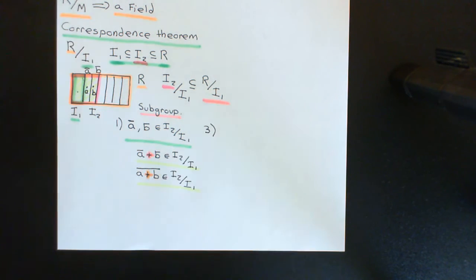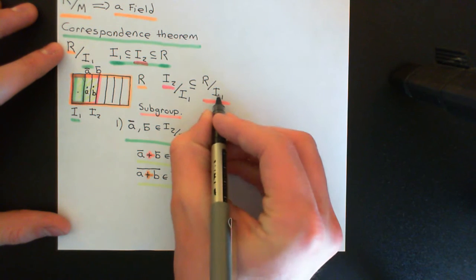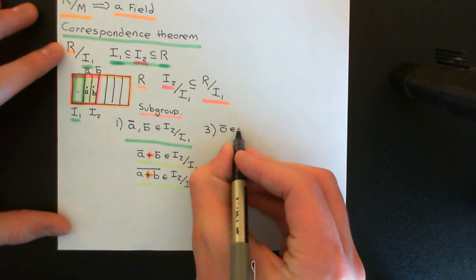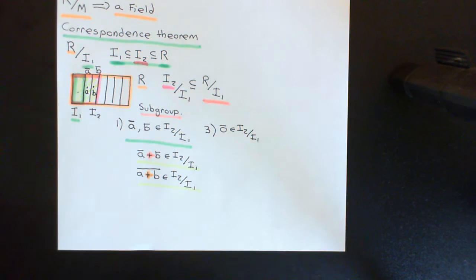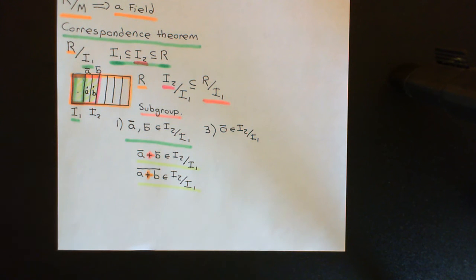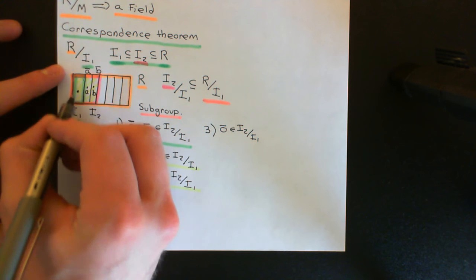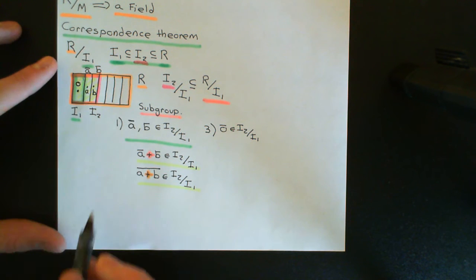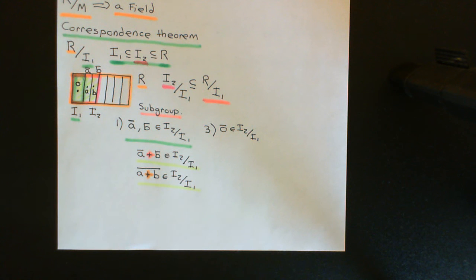Axiom number 3 is that we need the additive identity coset. The additive identity of our quotient ring must be an element of our subset, so it must be in I2 over I1. Now, why is that going to be the case? Which coset is going to end up being the additive identity? Well, of course, I1 is always going to have the additive identity, and then I2 will therefore also contain the additive identity. Any ideal, because it's an additive subgroup, must contain the additive identity.